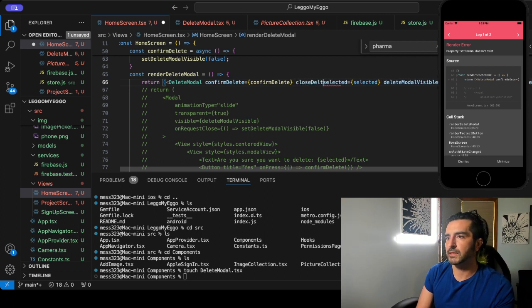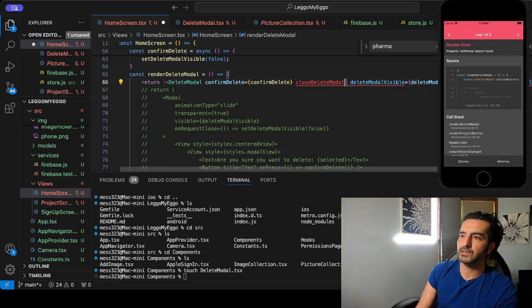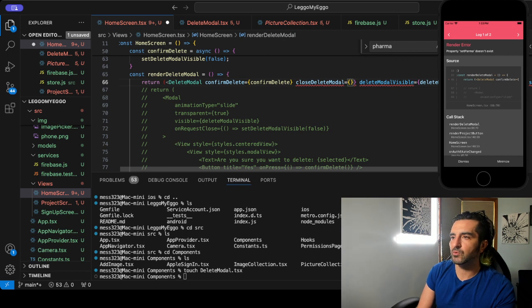So close_delete modal. And then, do you guys ever see that movie, Dude, Where's My Car? It sucks. Dude, I'm so old. I'm like the oldest person on this platform.